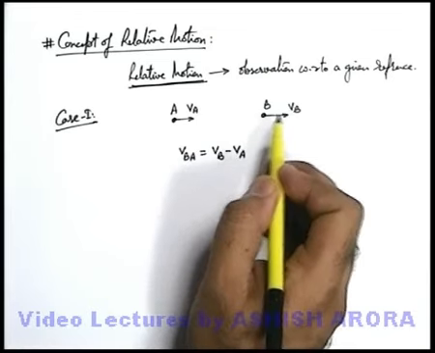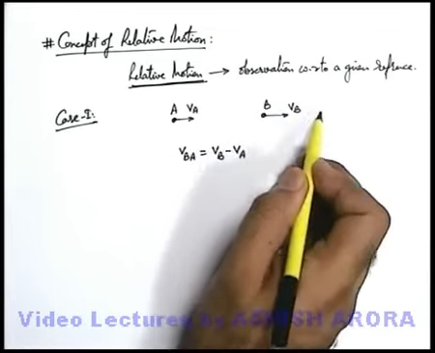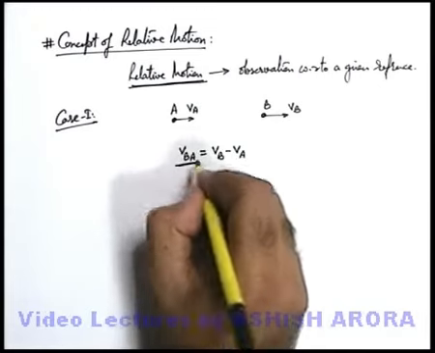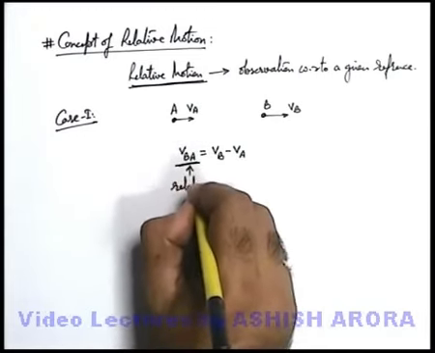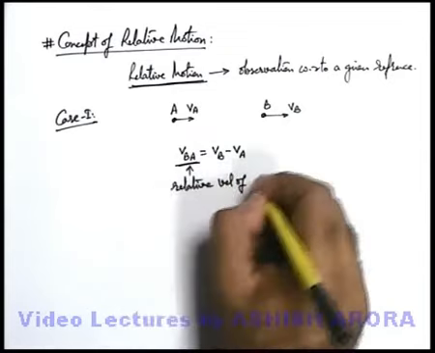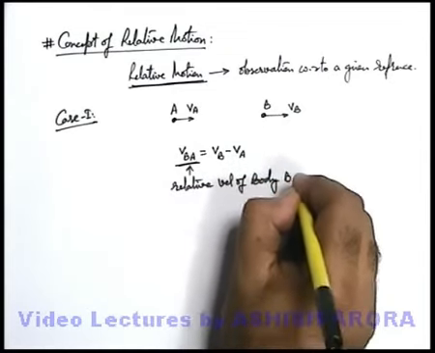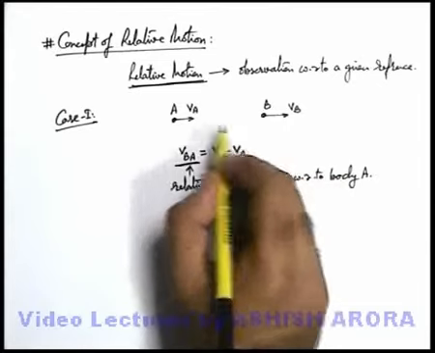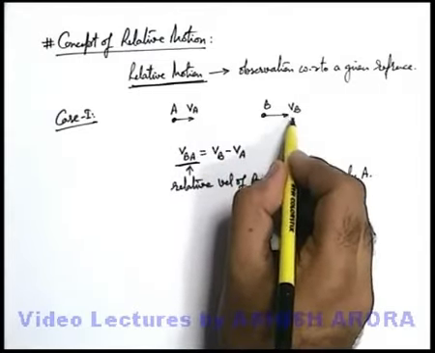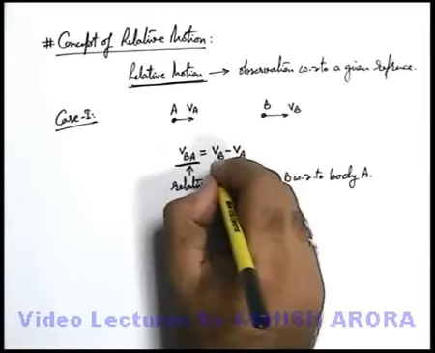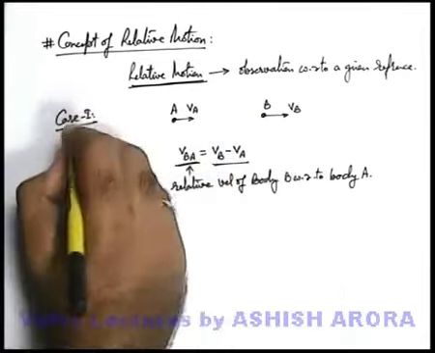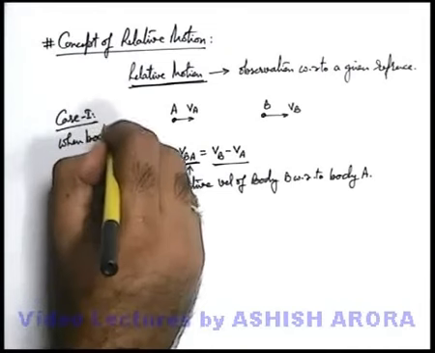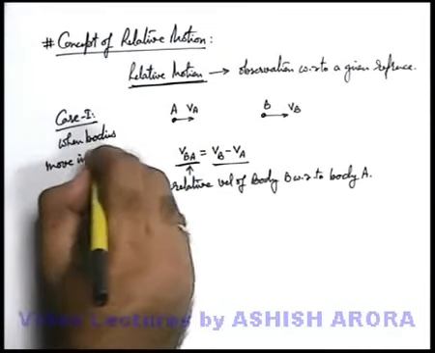So in 1 second, body B can be considered to have progressed by a distance Vb minus Va with respect to body A. This Vba we simply term the relative velocity of body B with respect to body A. So always remember, when two bodies move in the same direction, the velocity of one body with respect to the other can be written as the difference of their velocities. So this is case 1, when bodies move in the same direction.